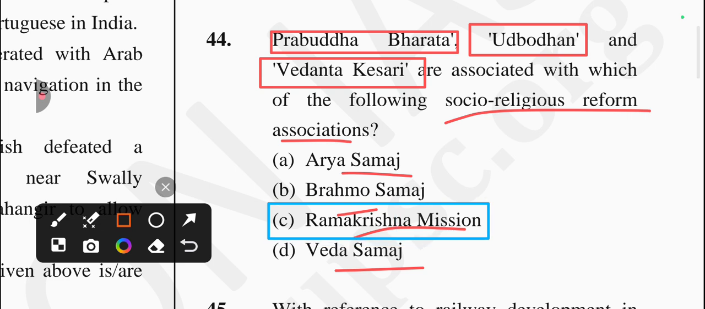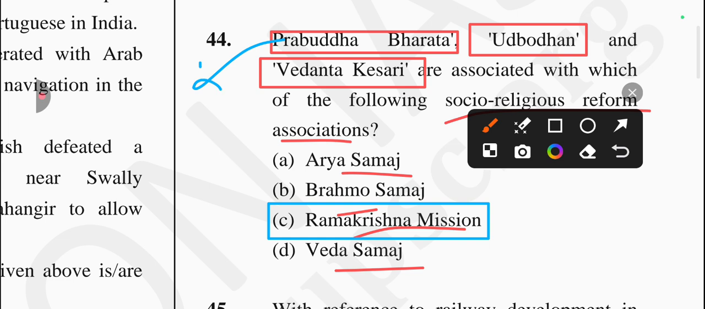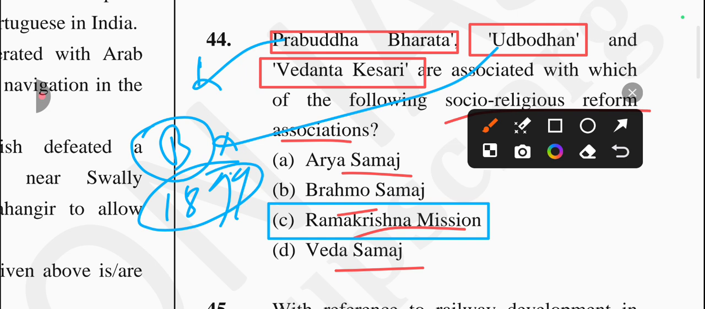Okay, and let me tell you about Prabuddha Bharat, which is also known as Awakened India. Okay, it is an English language monthly journal of the Ramakrishna Mission, which was founded in 1896. Okay, and another one is Udbodhan, which is a Bengali monthly started by Swami Vivekananda in 1899, and it's a Bengali publication.